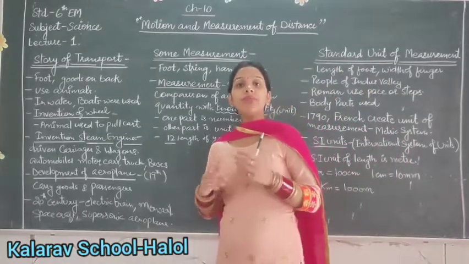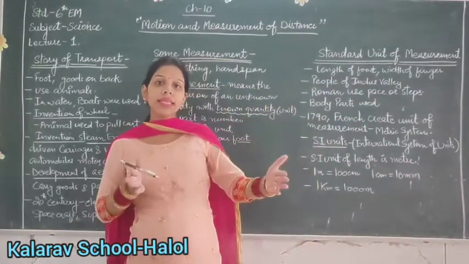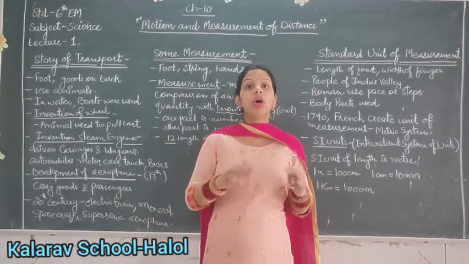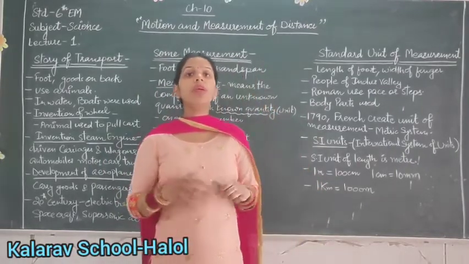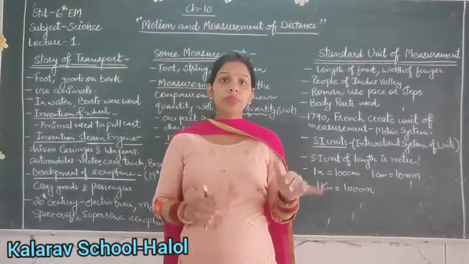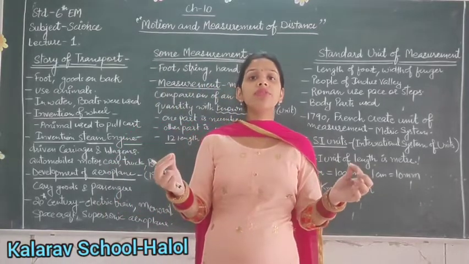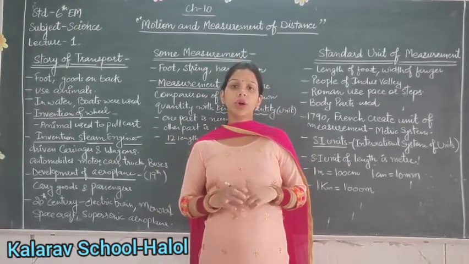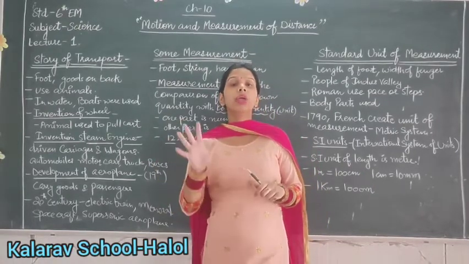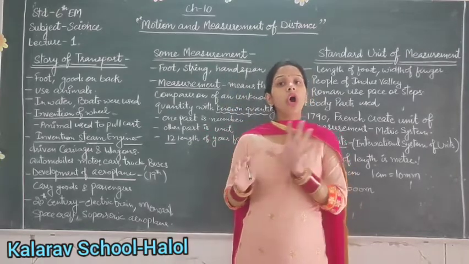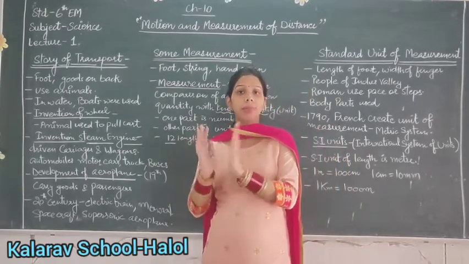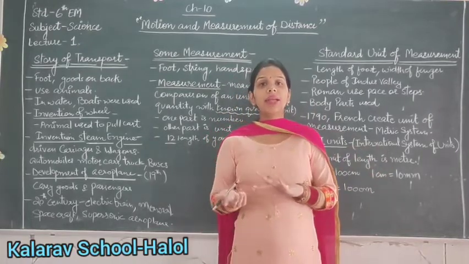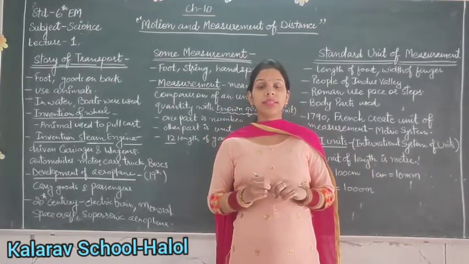For example, if you want to know the length, breadth and height of your study table at home, you will use your handspan, foot or a piece of string. But your handspan does not give the exact measurement, as your mother's handspan gives a different measurement of that distance.